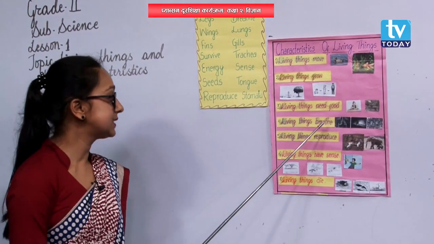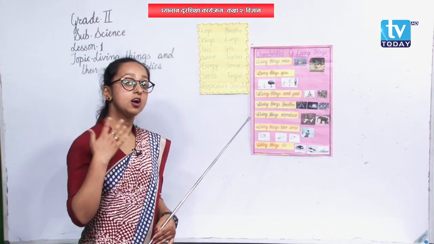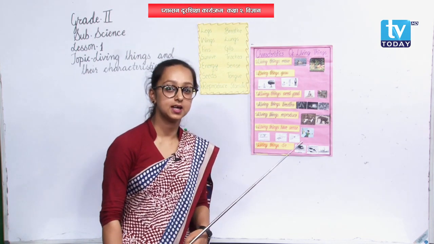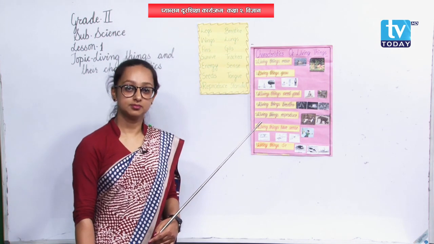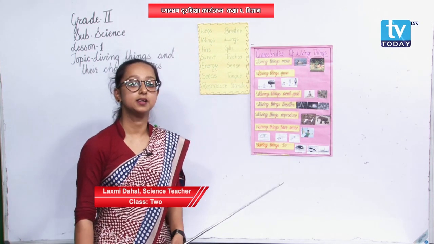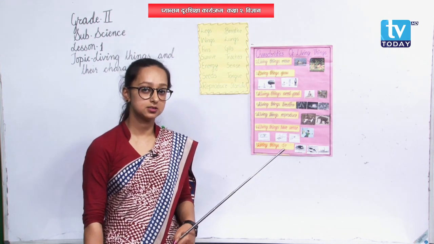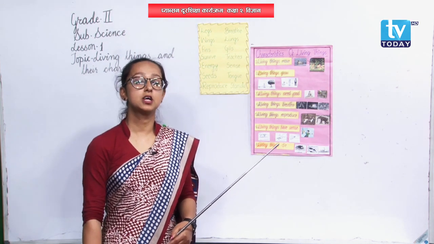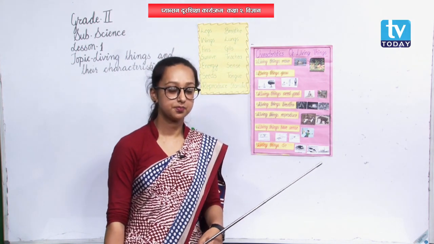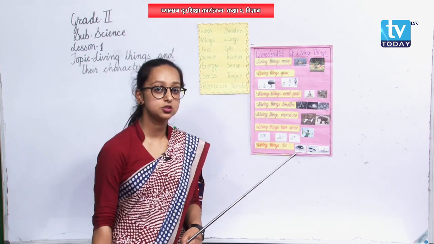Next one, living things breathe. As I told you, to take inside air, and also we throw out air only. Yes, we take in oxygen and we throw out carbon dioxide, like I showed you. Is it breathing? Yes, it is. So living things breathe. If we try to hold our breath for some time, what happens? We feel difficulty. We feel suffocation. If we try to hold our breath, we feel difficulty. Yes? So we need air to breathe, and every living things they need air to breathe.